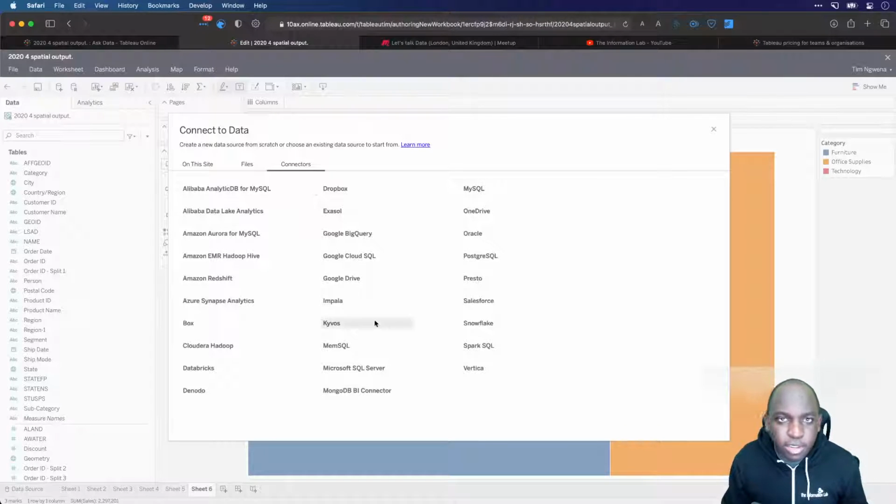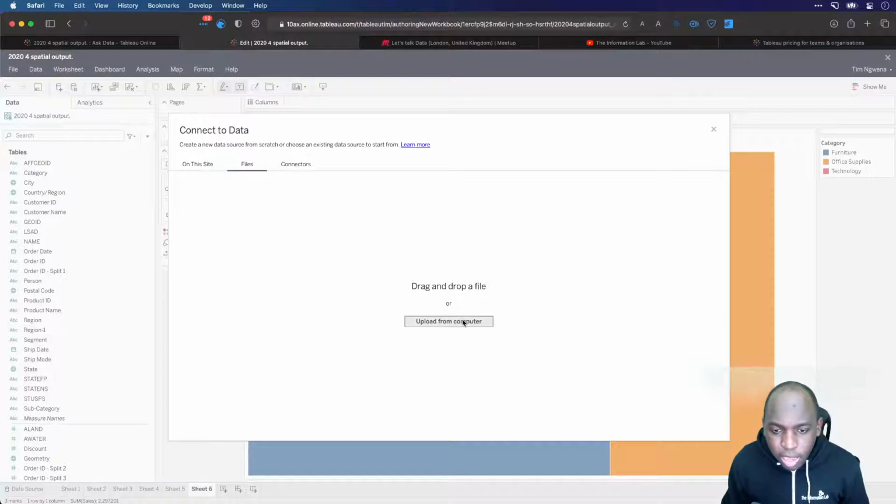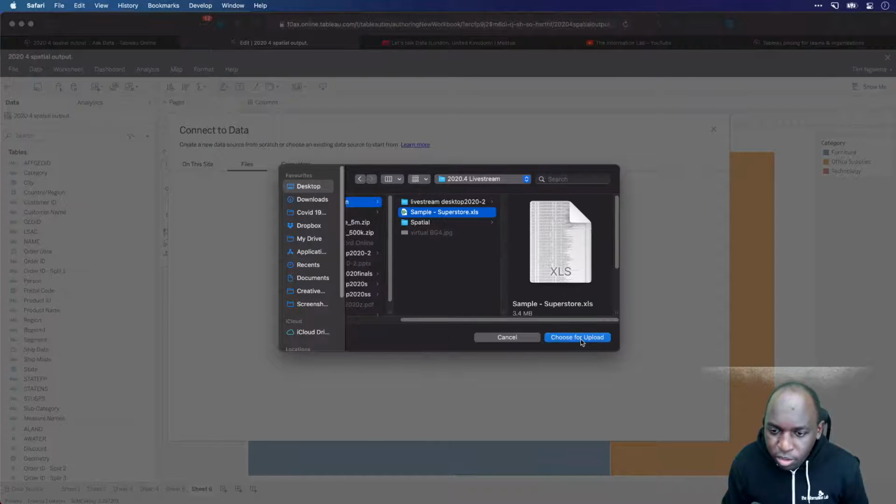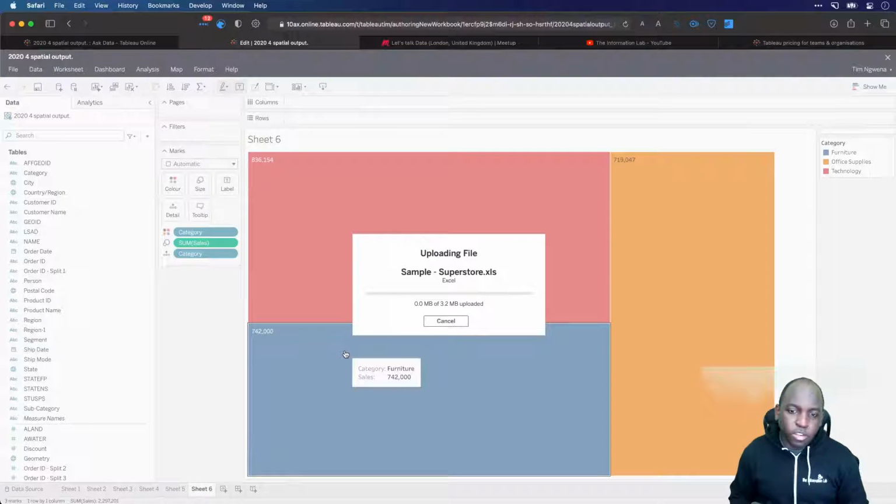You can connect directly to databases. It's not as big as desktop, but of course the feature is there, and obviously these are going to continue growing over time. Let me go ahead and upload a file. Let's go to desktop. Let's go to my live stream folder. I'm going to choose the same Superstore sales files that I was using before. And as we upload this,